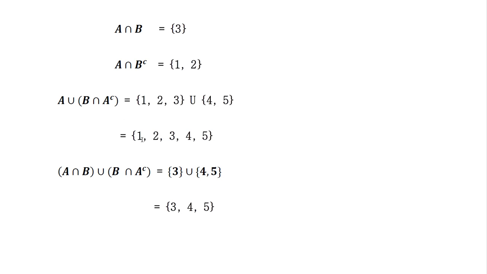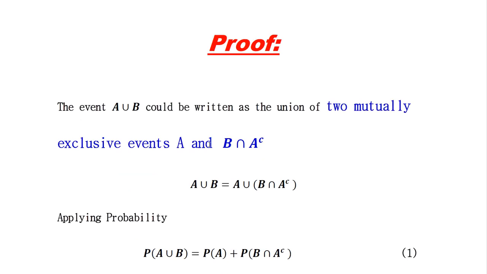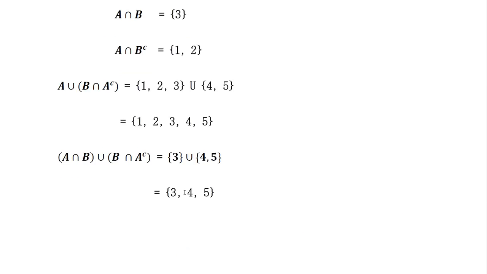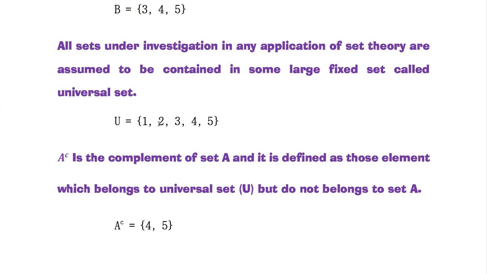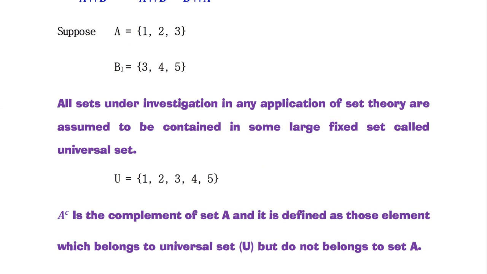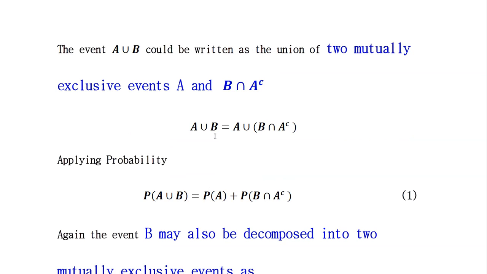So here we get 1, 2, 3, 4 and 5. This set represents A union B, which is our universal set 1, 2, 3, 4 and 5. As you can see, we prove this set 1, 2, 3, 4, 5 is equal to the union of A and B. So we can write A union B as A union (B intersection A complement).